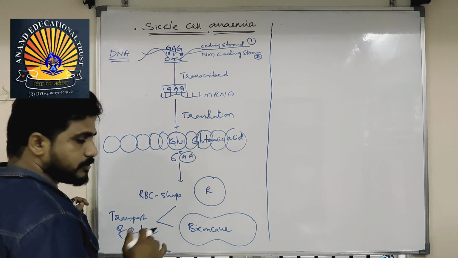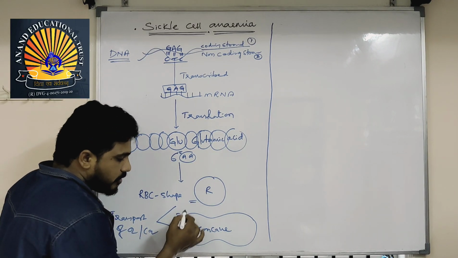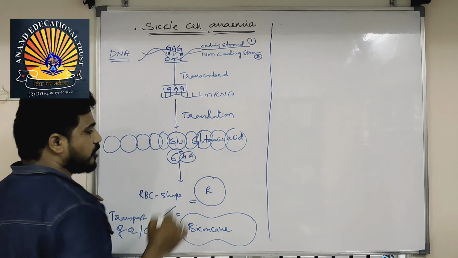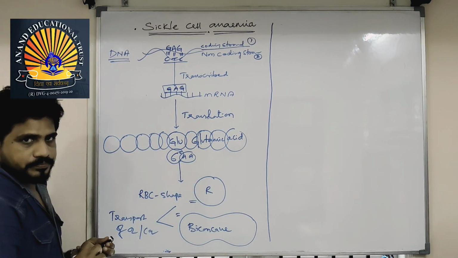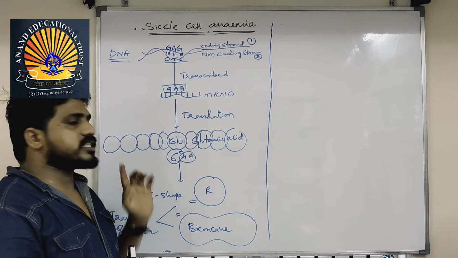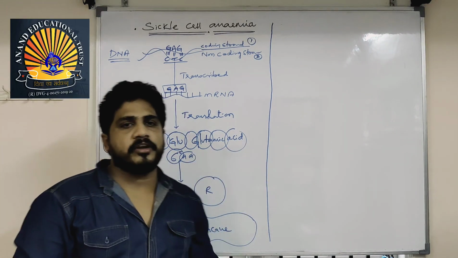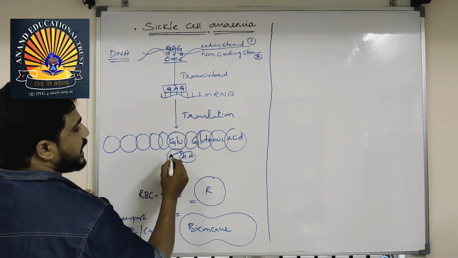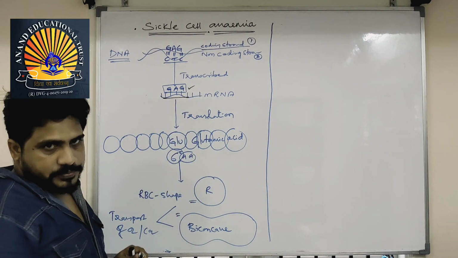I'll give you some questions here. The shape of RBC will be round or biconcave due to which amino acid? The 6th amino acid of the hemoglobin molecule, alpha chain. In the hemoglobin, alpha chain and beta chain both are present. In the alpha chain, a total of 141 amino acids will be there. Among the 141 amino acid sequence, the 6th amino acid should be glutamic acid. That glutamic acid will be provided by the code present on the mRNA, that is GAG.